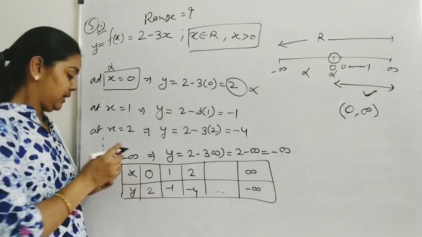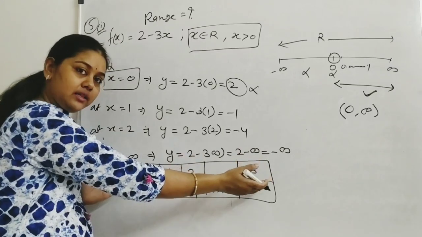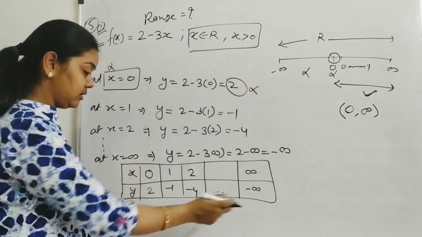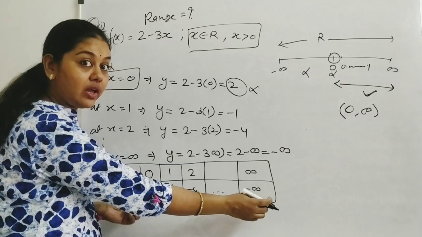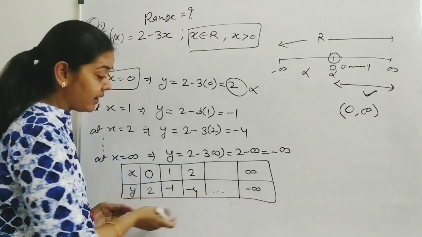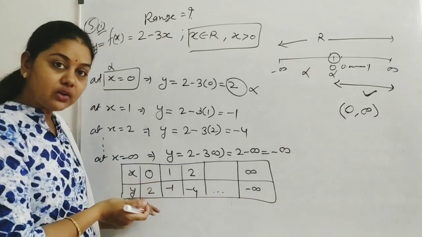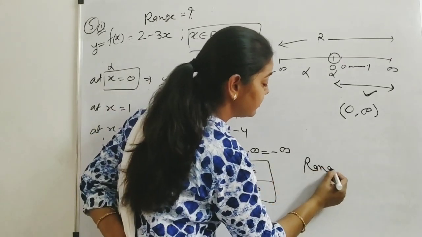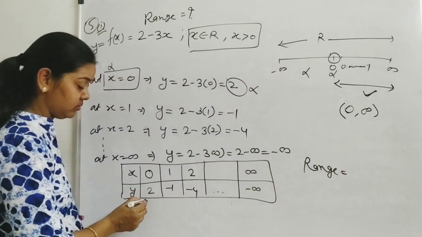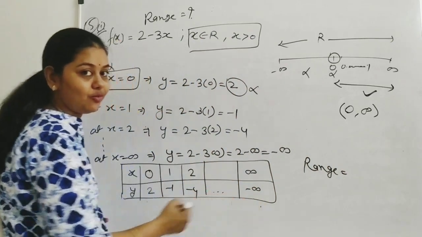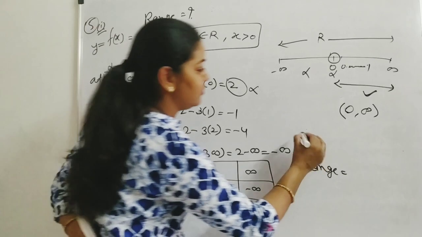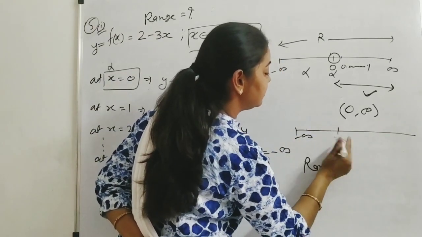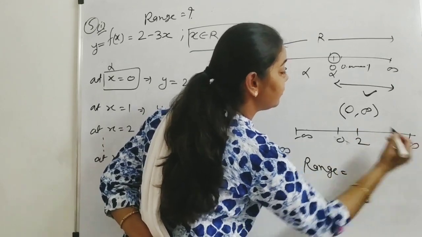Okay? The set of x is our domain. That is clear to us. And the set of elements of y, this y is called our images, and the set of images is our range. So what is the range? In the range we have 0 to minus infinity. We cannot write 0 to minus infinity. We should write like this. This is minus infinity, this is 0, this is 2, this is up to infinity.